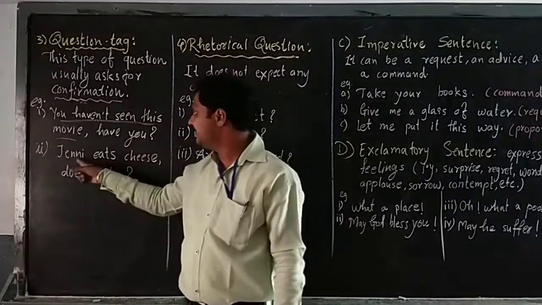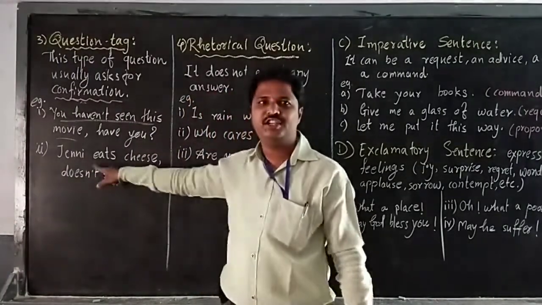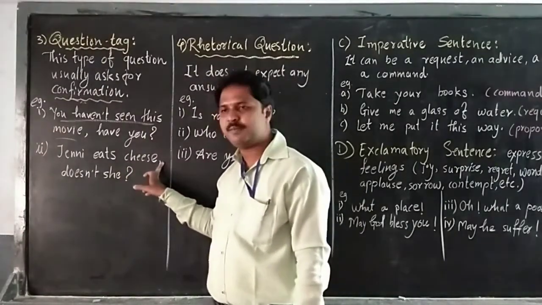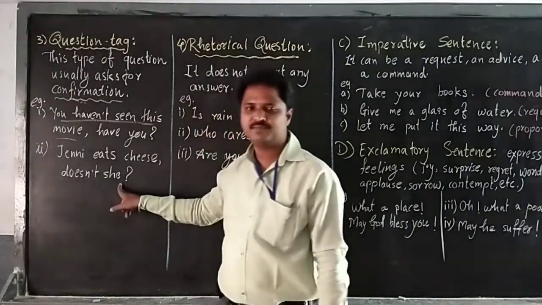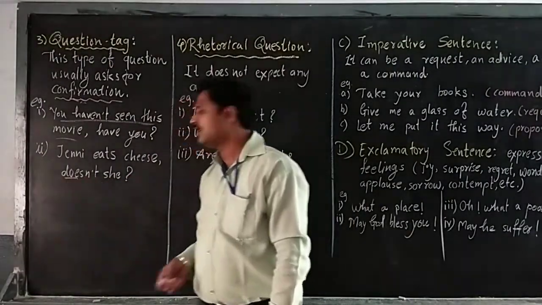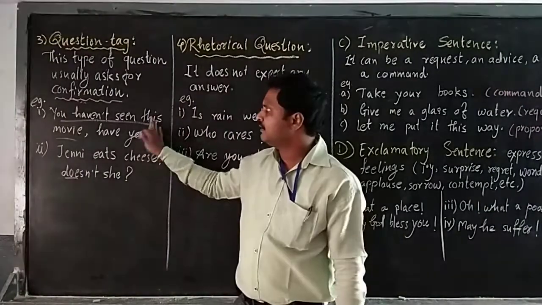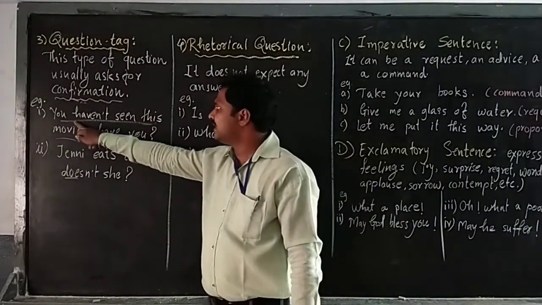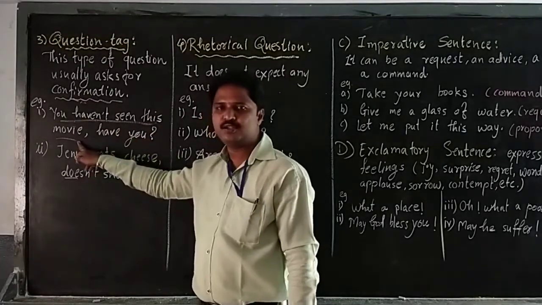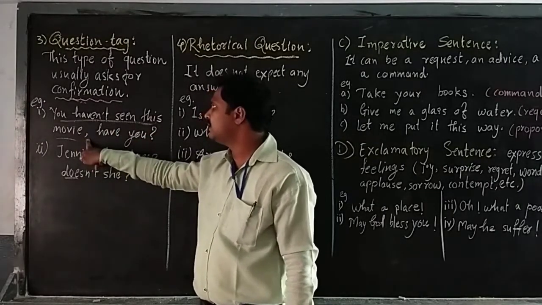Second one, Jenny eats cheese. Put a comma here: doesn't she? An action is there, that's why we use do or does here. Once again, the sentence is simple and the rule is simple. You can write the sentence as usual, then put the comma here.